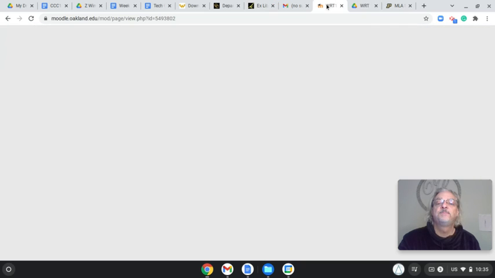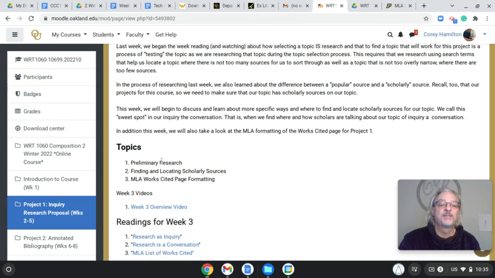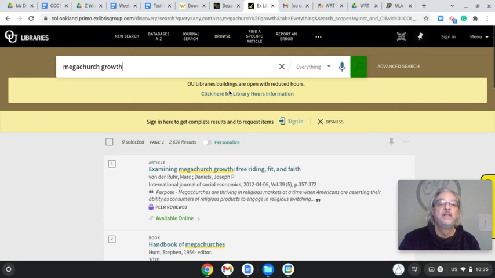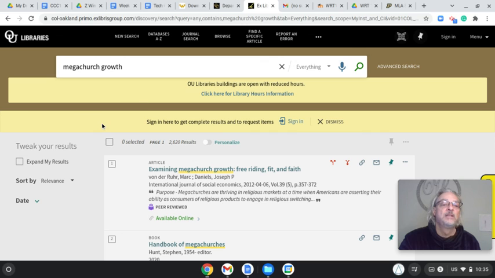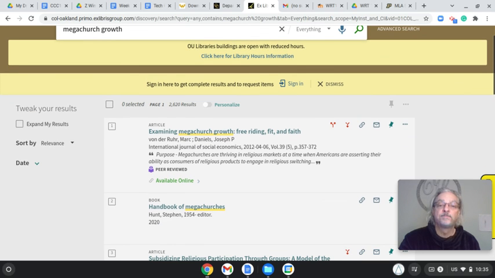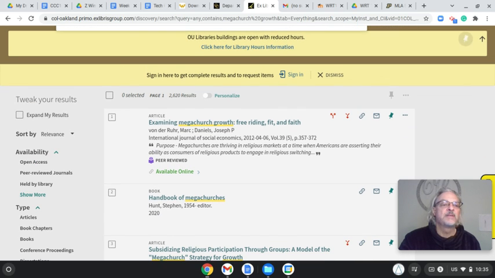Anyway, I encourage you to go through that process of finding and locating scholarly sources. Starting right here is a great place. So I'm down to 2,620. I'm getting smaller and smaller. I went from 7,000 down to there.